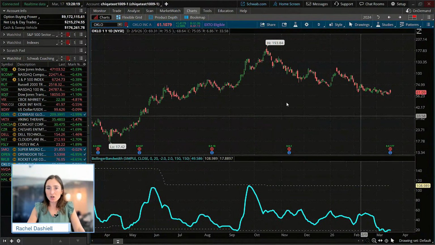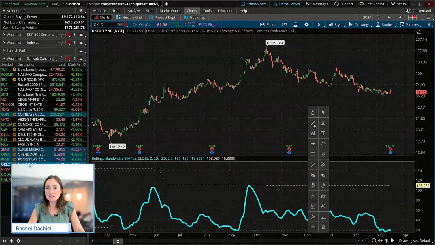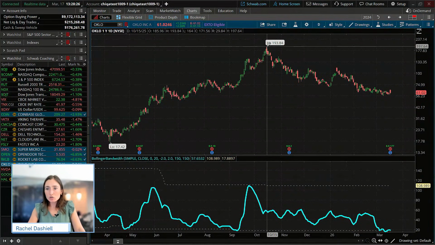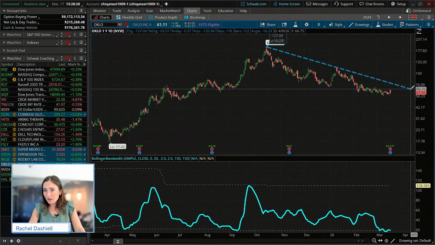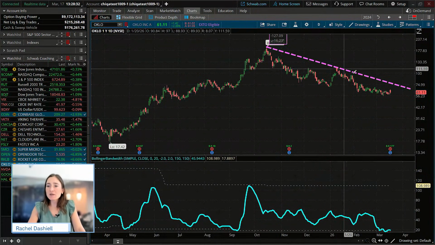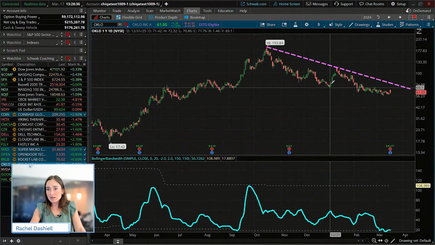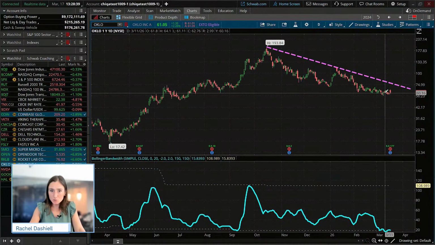If you look at the long-term chart of Oklo, the 1 year, 1 day, you can clearly see that Oklo, however you pronounce it, I pronounce it Oklo, has been in a downtrend. It's been making lower highs and subsequent lower lows as well.